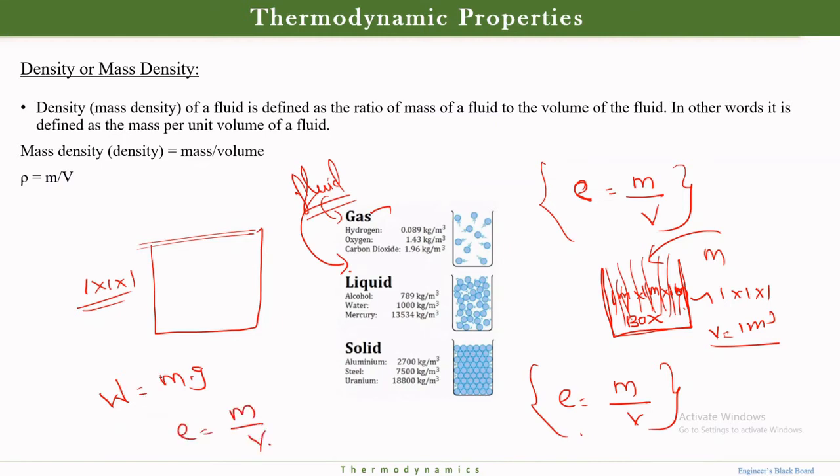So first fill the water and weigh it, then calculate the mass of the water, w by g, and put this w by g here. Practically, we will get the density of anything in this process. That is what my mass density is, or you can say density.